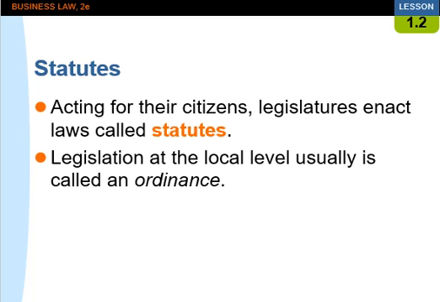Acting for their citizens, these legislatures enact laws called statutes. All states delegate some legislative authority to local governments. Thus, towns, cities, and counties can legislate on matters over which the state has given them authority. Such laws are effective only within the boundary of the local governments that enact them. Such legislation is created by a town or city council, or by a county board or commission. Legislation at the local level usually is called an ordinance.